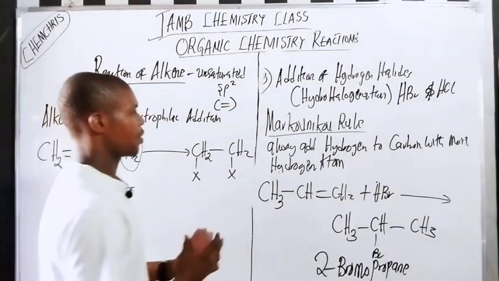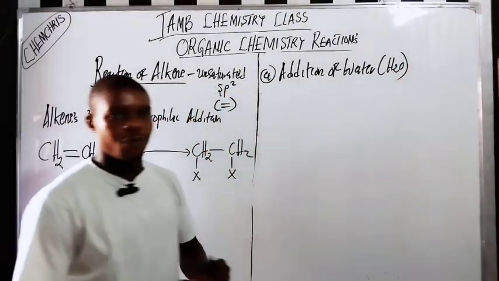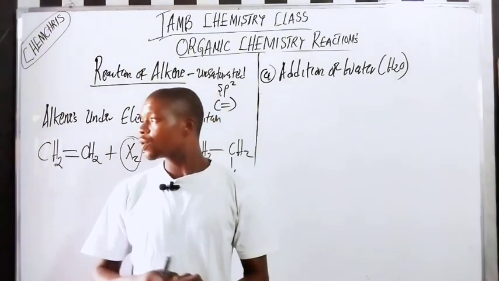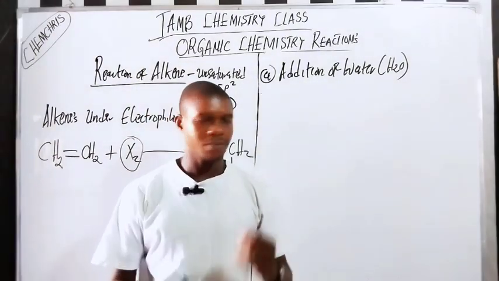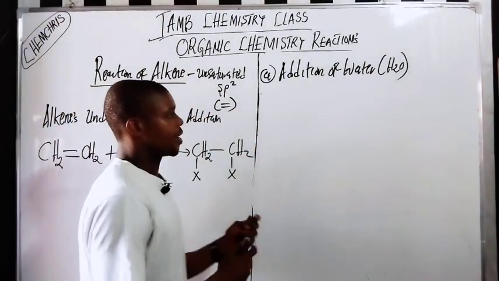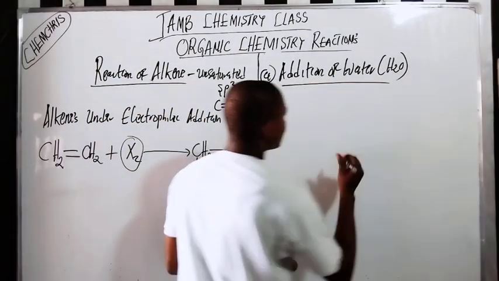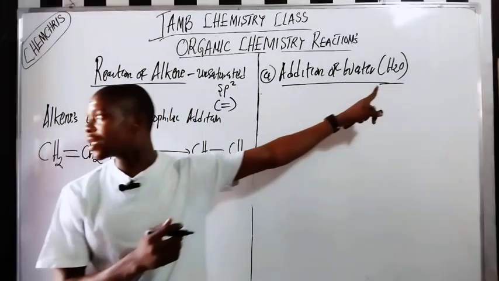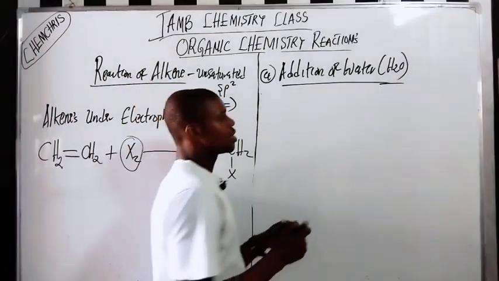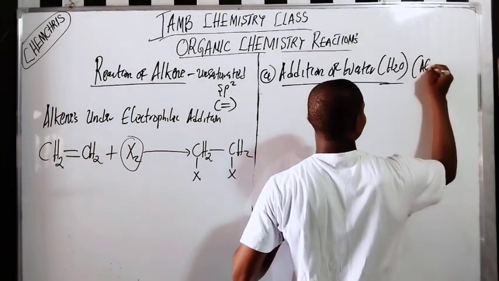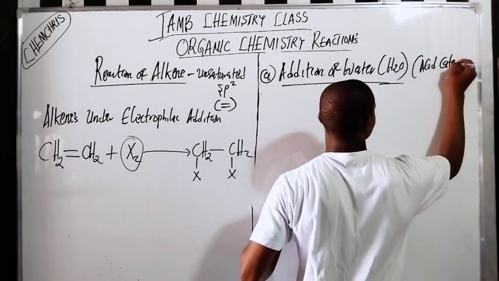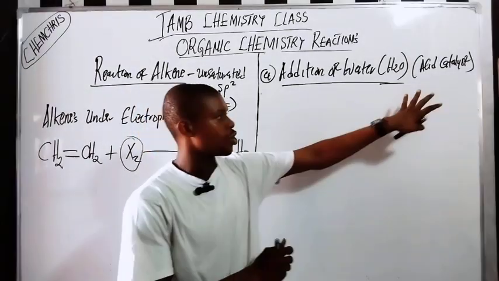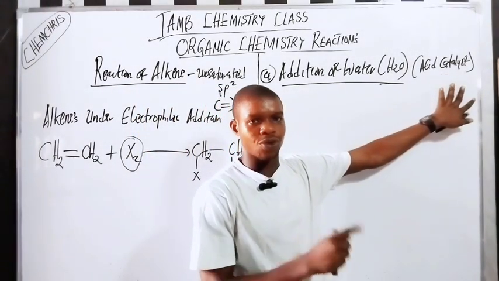Now there's one thing I'll show here: addition of water. So when you add water to alkenes, what will be the product of the reaction? Now look at something here. In order for you to be able to safely add water to alkenes, you need an acid catalyst, to be able to add water to the alkene.